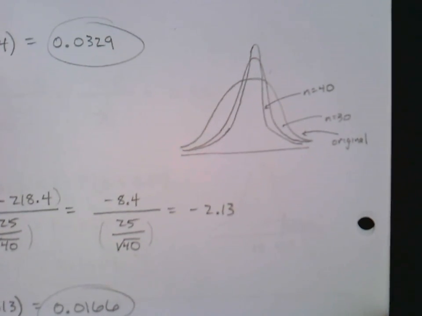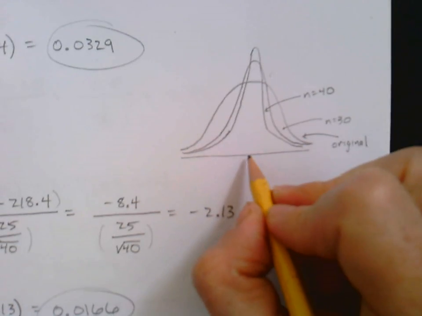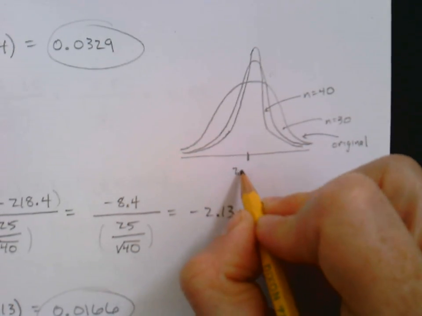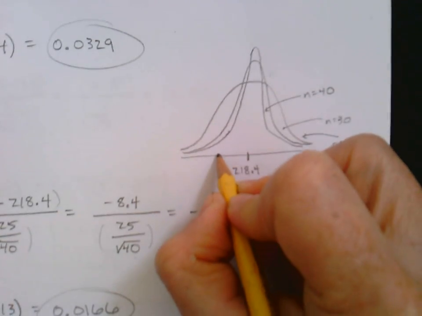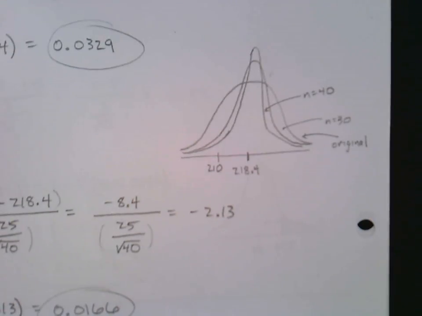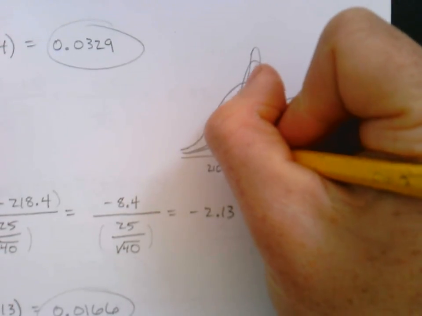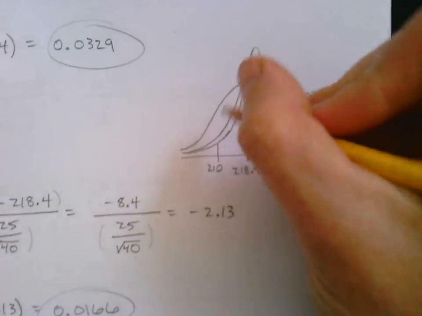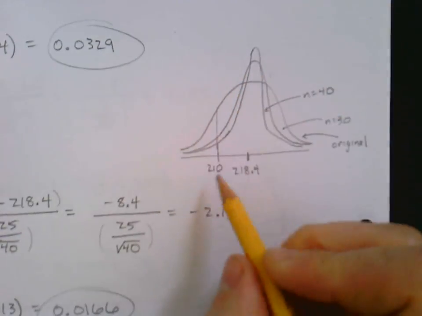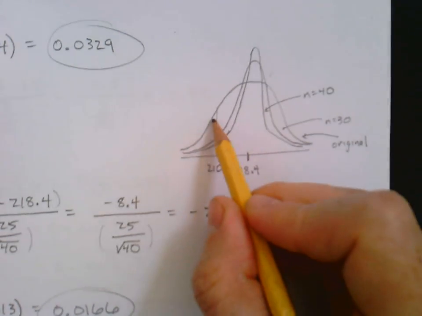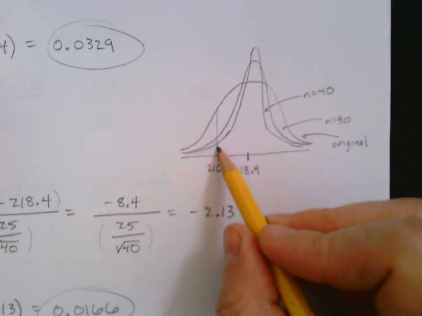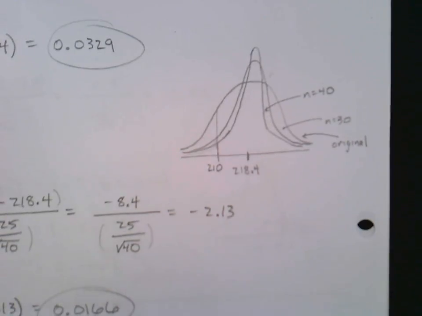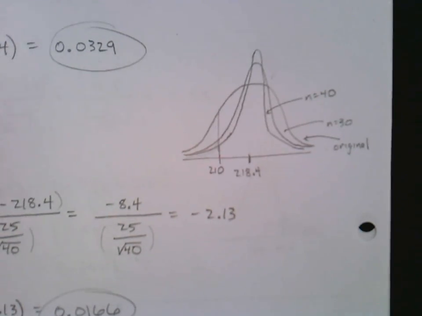And mine's all lopsided a bit. Okay, so our average in the middle is still that 218.4. But now as we venture down and find the probability at 210, say, yeah, if we're really squeezing it, this compared to the original, right? This amount versus all that. The higher the sample size, the more it's squeezed, and the probabilities drop as we get further away. Okay. Hopefully I've made my point there.